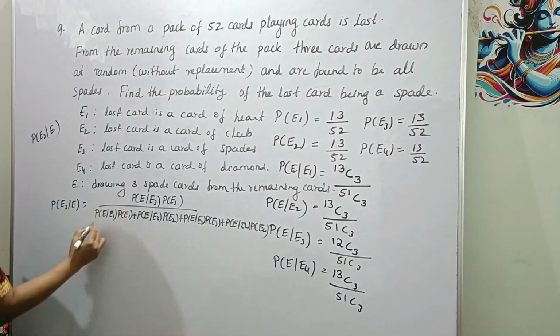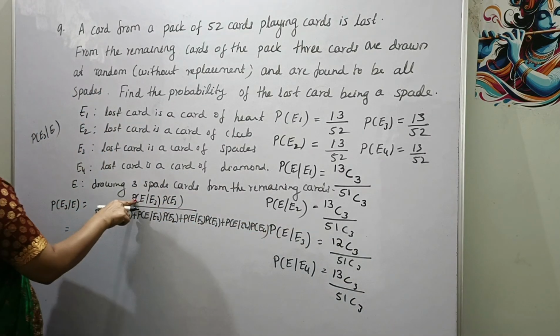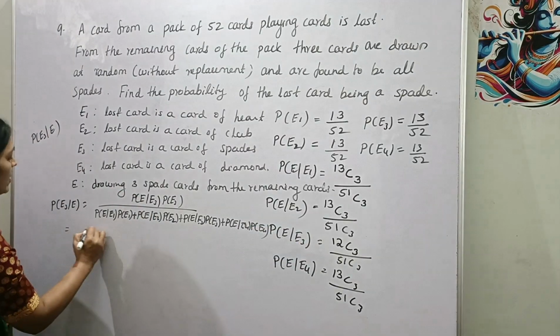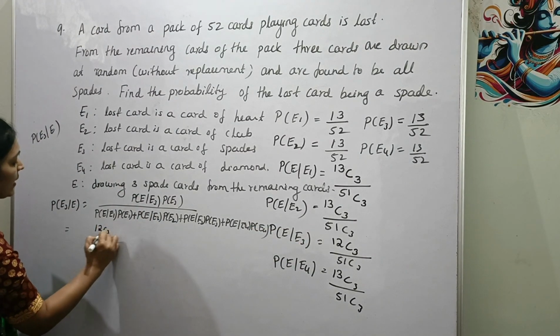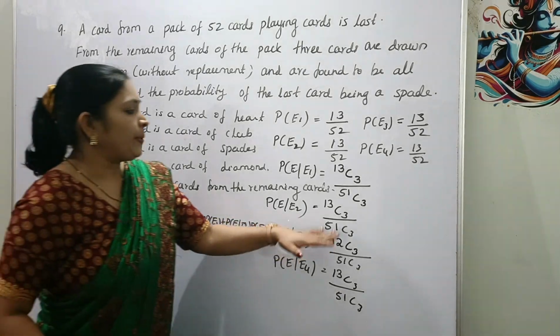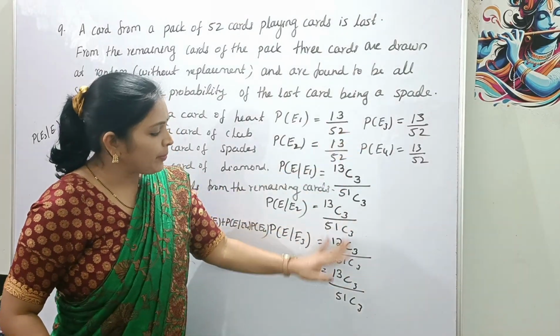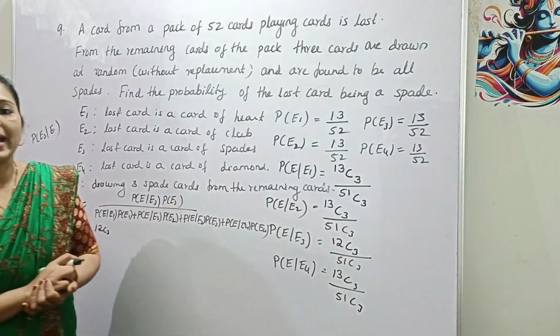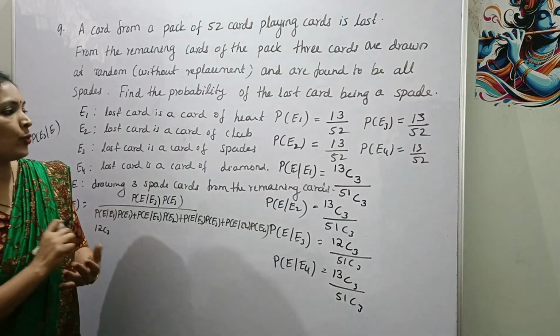Now substitute these values. Here probability of E given E3, that is 12C3 divided by 51C3, and all the terms are divided by 51C3, right? So this divided by 51C3 will be cancelled, numerator and denominator.